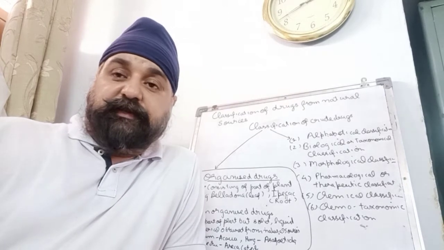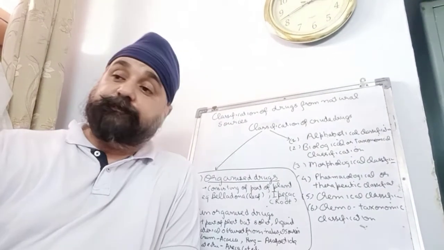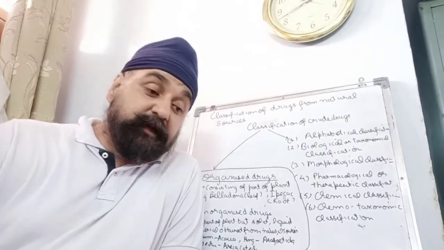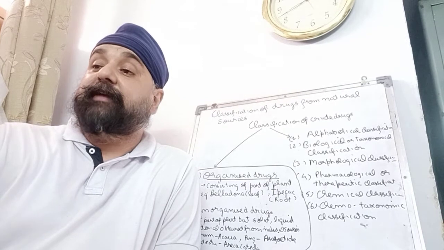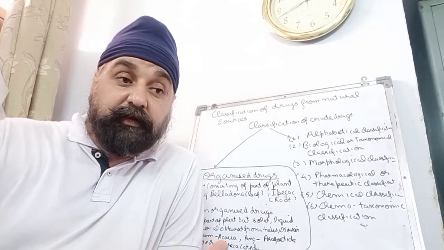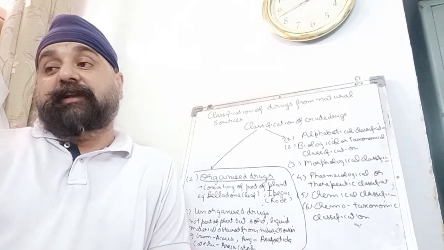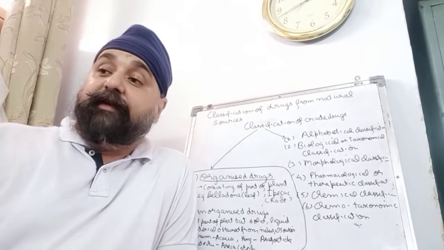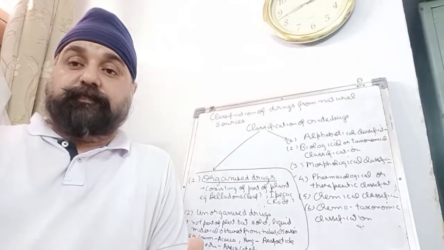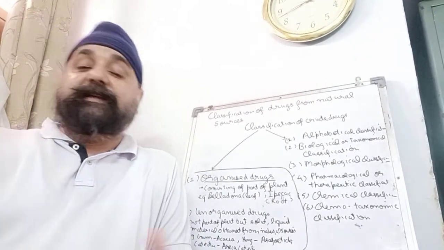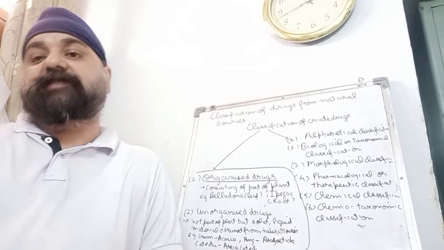But the disadvantages are many. They will not give any idea about the source of the drug. Moreover, it will not give an idea about whether the drug is organized or unorganized. Then sometimes a drug has two different types of chemicals, like nutmeg. Nutmeg has alkaloid as well as glycoside. Alkaloid and fat, I'm sorry. Nutmeg has volatile oil and fat. Okay. Similarly, Cinchona has alkaloid as well as glycoside. You can't classify these drugs based on this system.